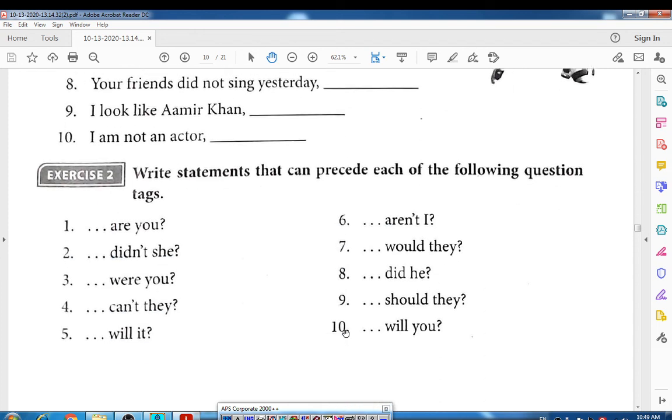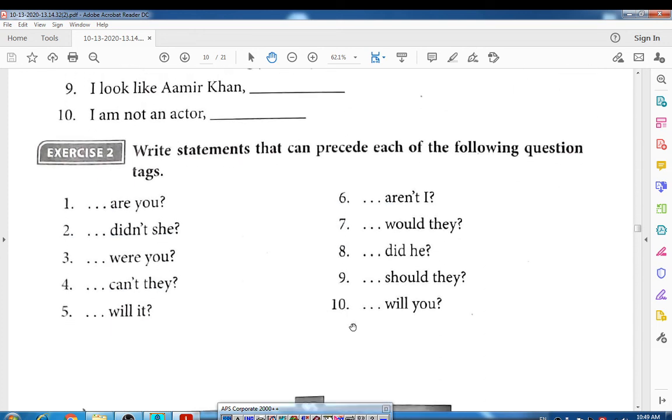Look at that. Next exercise: write the statements that can precede each of the following. Means you have to write your own sentences, right? If the tag is positive, you have to write the sentence negative by using not, nothing, nor, etc. But if the tag is negative, then you have to put the sentence positive before it. Okay students, you can complete this exercise also.